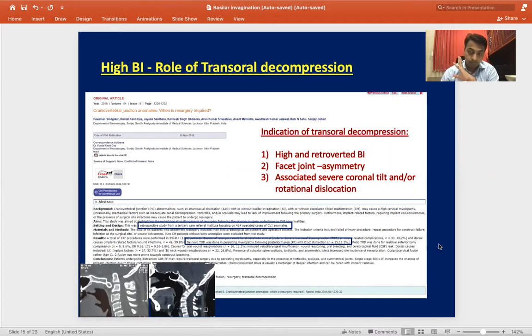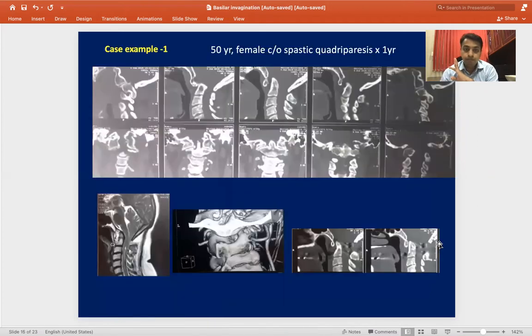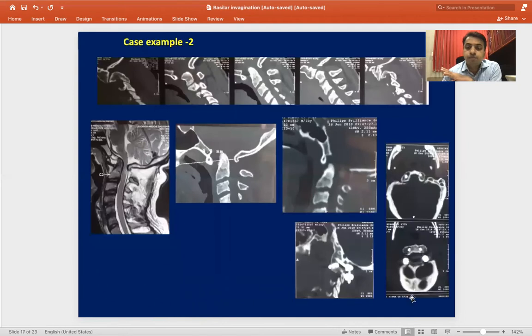Still, we are doing that. Coming to some case examples: a 50-year-old female with spastic quadriparesis. We should see, as I told you, both the parasagittal cut. Look at that, horizontal, and it's symmetrical. Degree of BI is mild. In such a case, C1C2 distraction and fixation will completely reduce both BI and AAD.